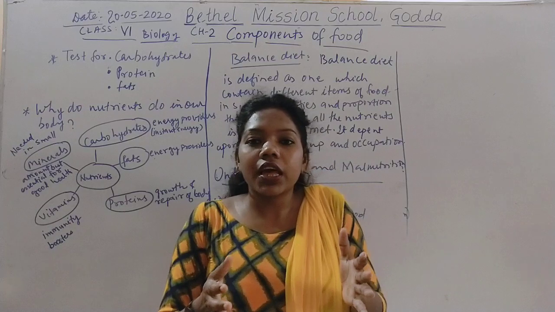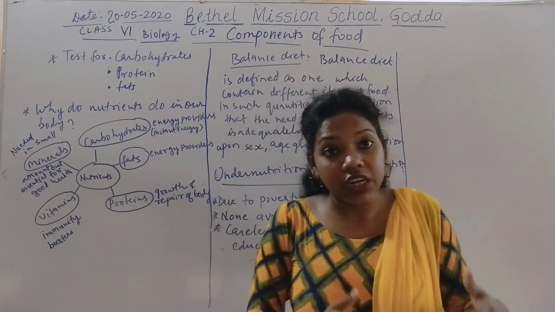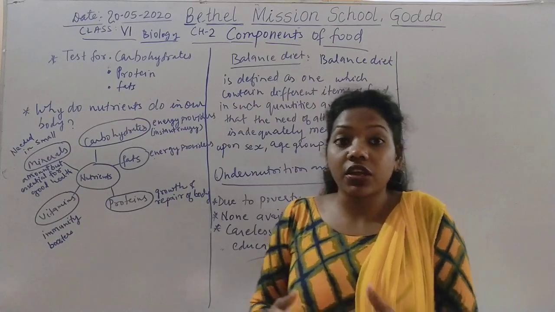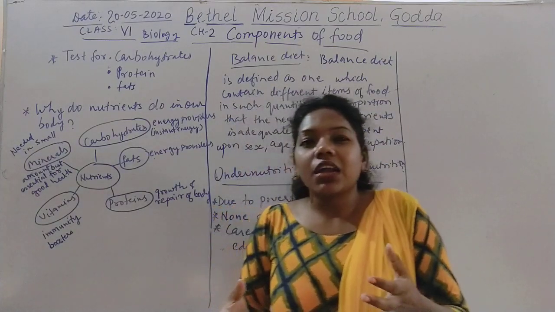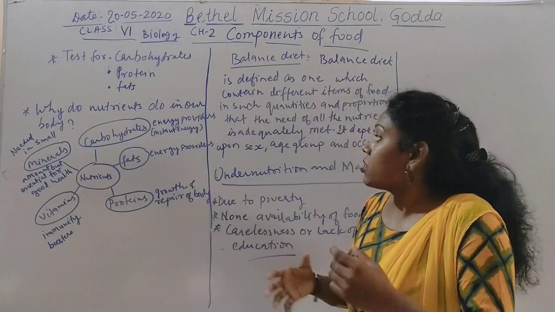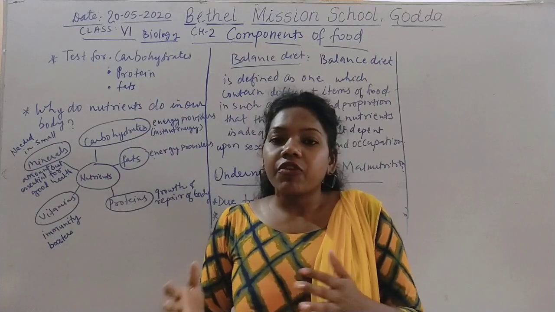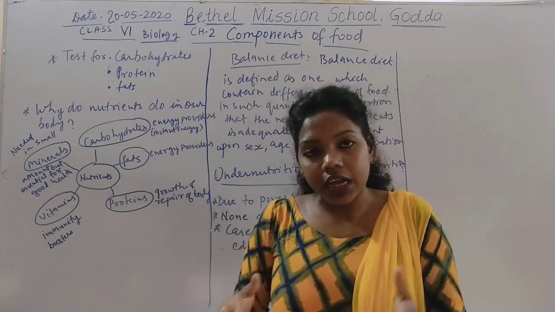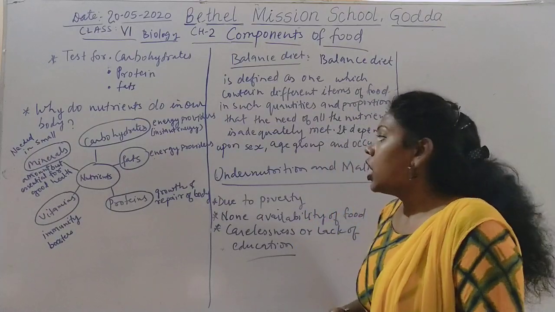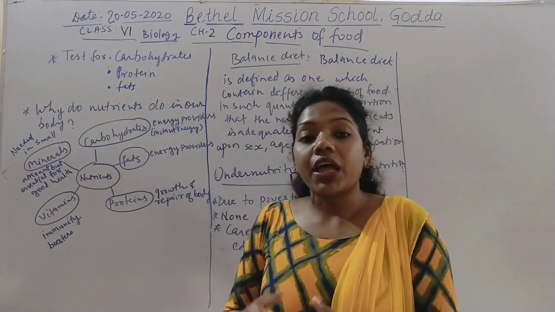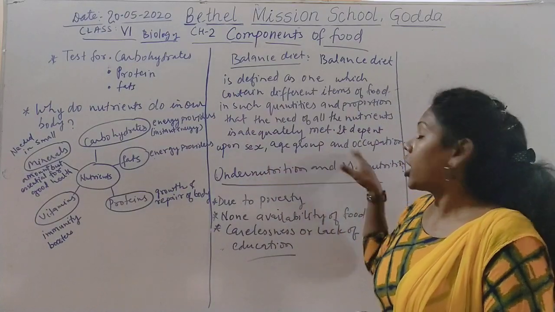There is a way of taking in food, and we should take it in the right proportion. Every person has his own diet. So this is how the balanced diet is followed. As I told you, a balanced diet depends upon sex, age group and also the occupation.